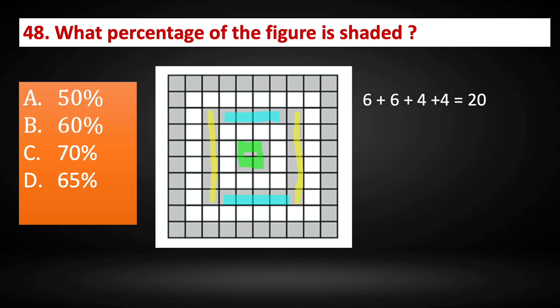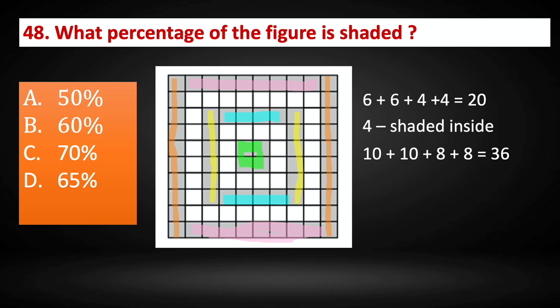Totally 4 is shaded inside, which is highlighted in green here. Now going to the outer shaded portion, highlighted in orange, there is a total of 10. Again we have another 10 here which is shaded, and below, highlighting in pink, 8 is shaded, and again another 8. So 10 plus 10 plus 8 plus 8 gives us 36.